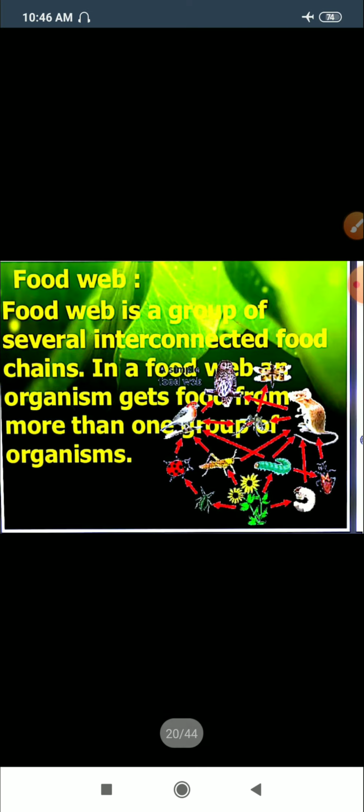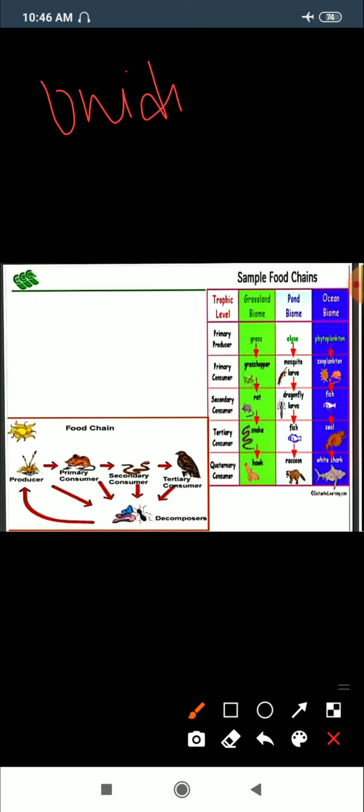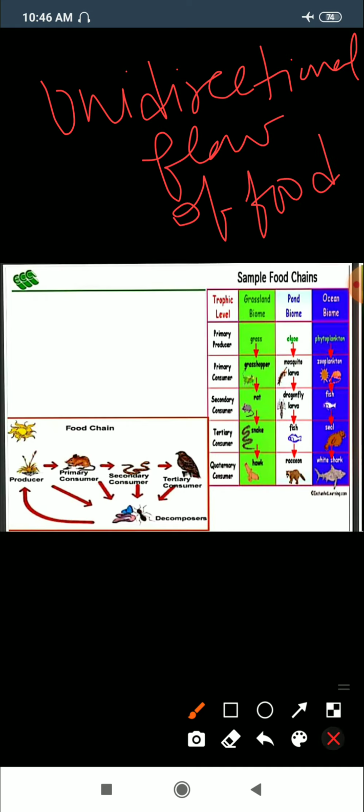And in this food chain, there is a unidirectional flow of energy. There's a stepwise unidirectional flow of energy. There is no backflow of energy. So here the food chain is termed as unidirectional. It is termed as a unidirectional flow of food or energy between the various trophic levels.